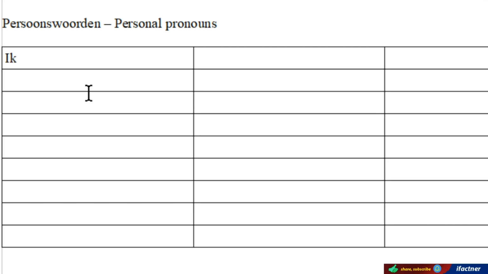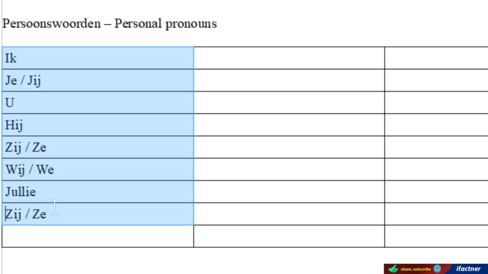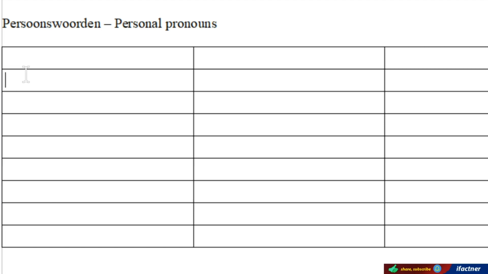We have got ik for I, je, jij for you, u for you out of respect, hij for he, zij for she, wij, we for we, jullie for you people, and zij for they. These are the personal pronouns in simple form.